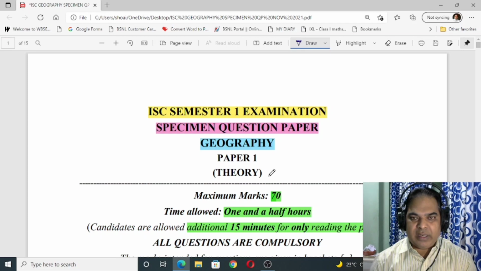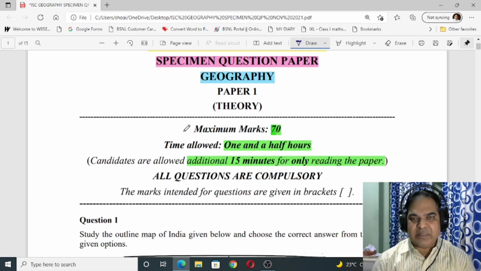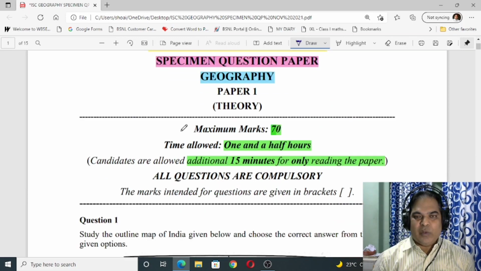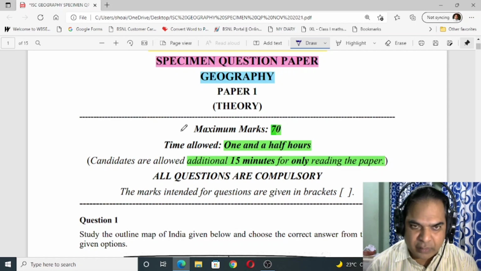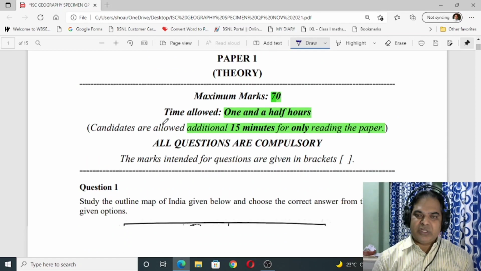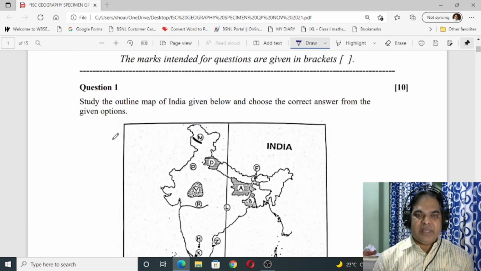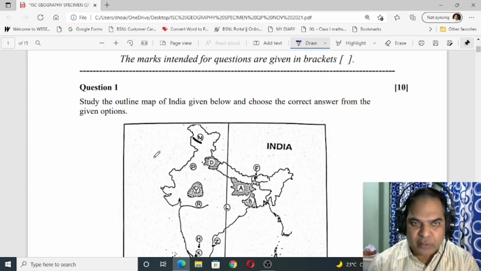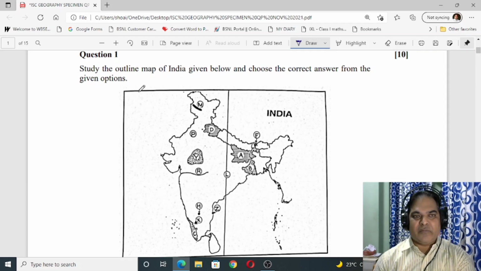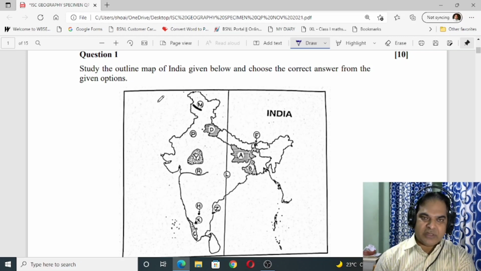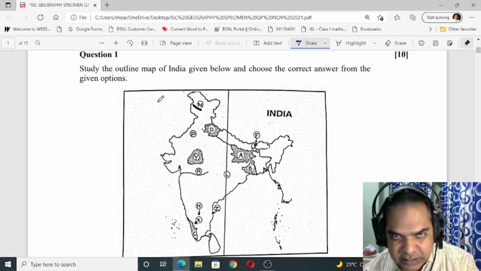So as usual, you can see your maximum marks is 70. You will be getting 1.5 hour, 15 minutes addition to 1.5 hour, you'll be getting it to read the paper. Okay, so all the questions are compulsory. The first one is based on the map. You can see the map given over here, the map of India. So it says study the outline map of India given below and choose the correct answer from the given options. Okay, so let us see what all are the options given and what are the questions asked based on this